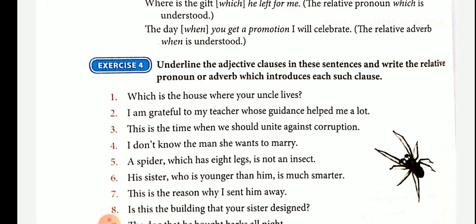I don't know the man she wants to marry. Here the relative pronoun whom is not used, but it is understood: whom she wants to marry. The meaning of the sentence is, I don't know the man whom she wants to marry. The remaining exercises you have to do, and also exercise 5.